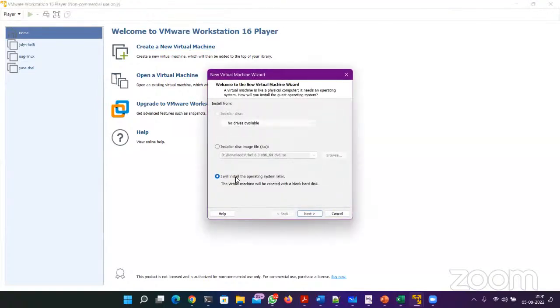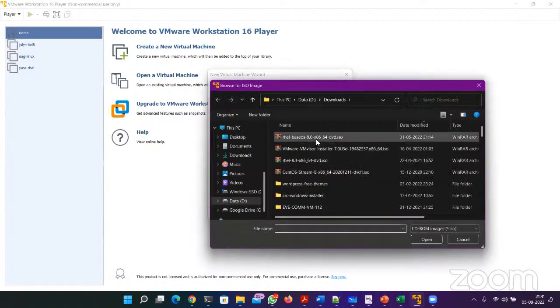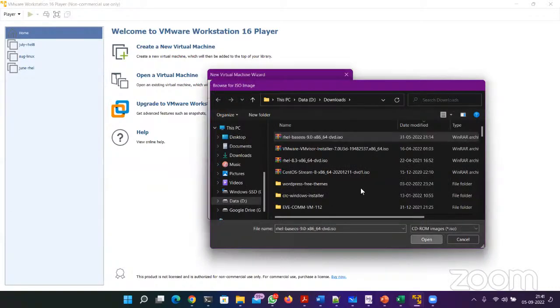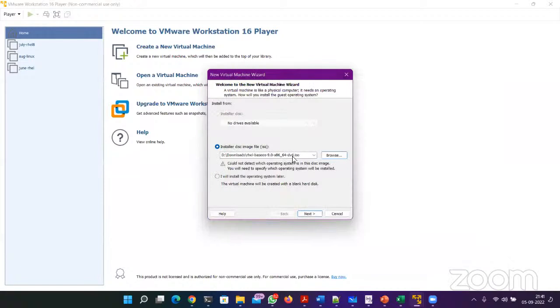So it is going to ask you 3 options. You just simply select the second one where you are going to install, you're going to select RHEL9 DVD ISO, right? So simply browse and select the RHEL9 ISO, okay? And then click next.